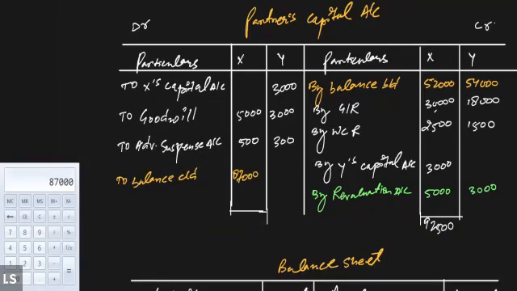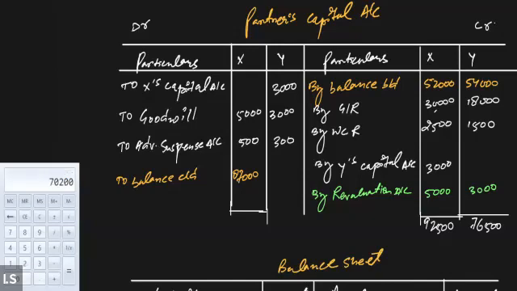Done. Now, similarly, we'll find out the closing balance for Y as well. So first of all, total the value of the credit side for Y. It will be 54,000, then 18,000, then 1,500, and then 3,000. It will be 76,500. And then out of 76,500, we will subtract 3,000, and then again we will subtract 3,000, then 300.